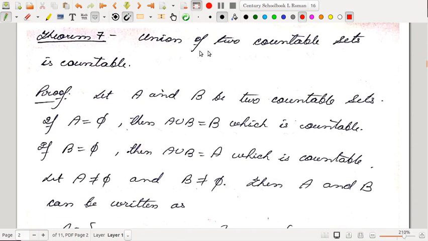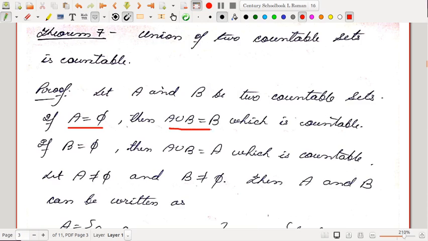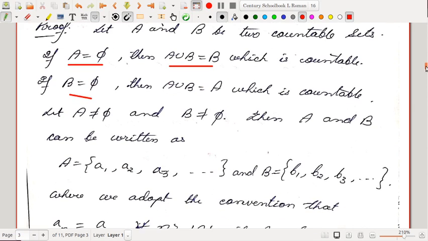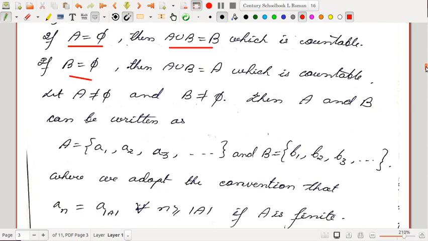Okay. Next, let us have a look at this. If you are given two countable sets, then their union is countable. So the union of two countable sets is countable. Let A and B be two countable sets. If A is phi, that is empty, then A union B is what? It is B. So B is already given to be countable. If B is phi, then A union B is A, which is also countable. So let us start with non-empty sets. Let A not equal to phi and B not equal to phi.